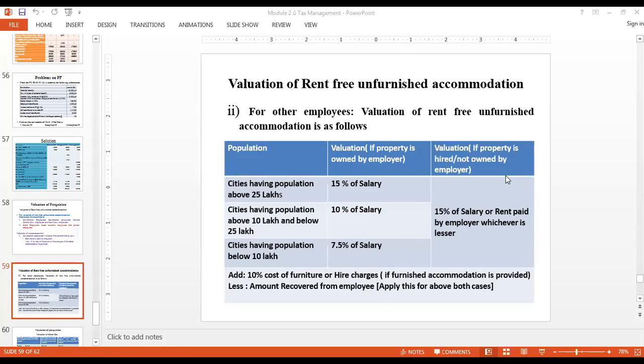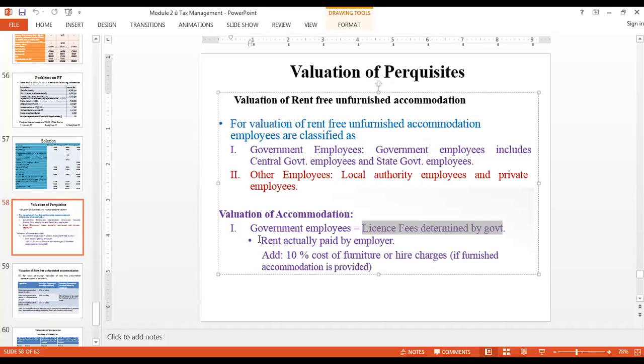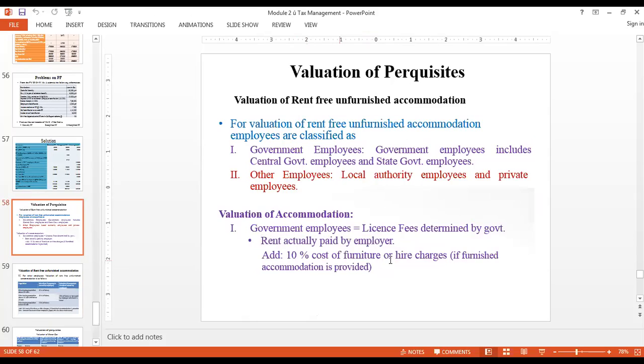Any doubts in this? See, valuation of rent-free accommodation, you have to take into consideration two things. Is he a government employee or is he a private employee? If he is a government employee, then whatever rate has been determined by the government has to be taken into consideration, and whatever rent is paid by the employer. This is for unfurnished house. If it is a furnished house, straight away add 10% of the cost of furniture or hire charges, if it is a furnished accommodation.